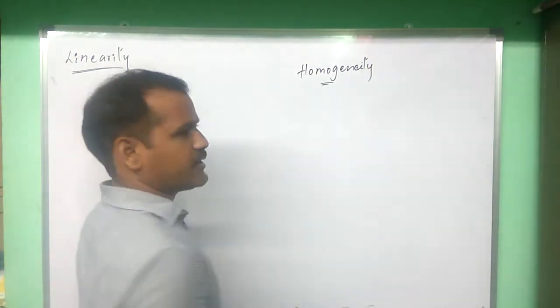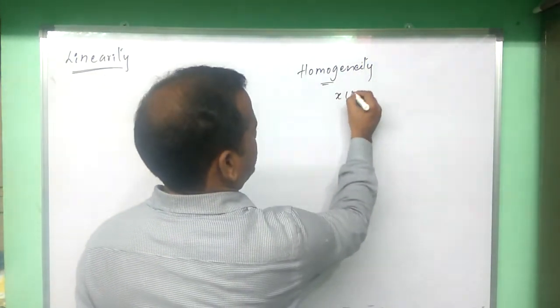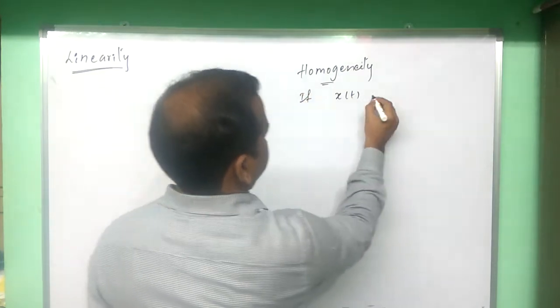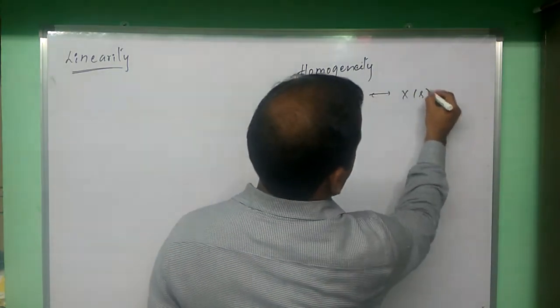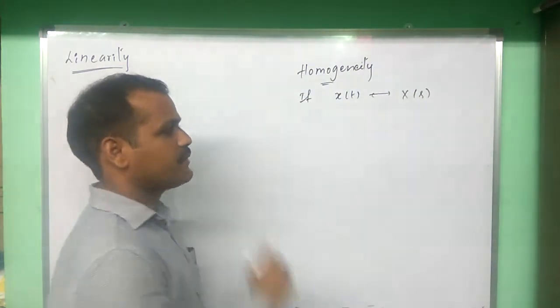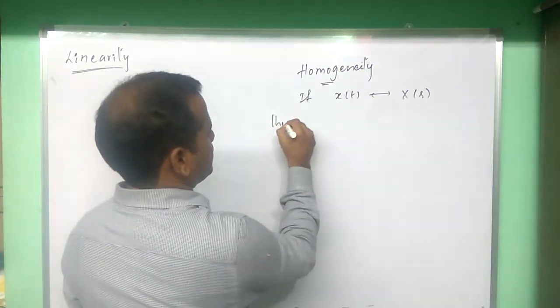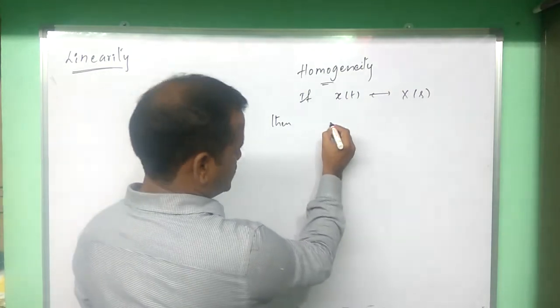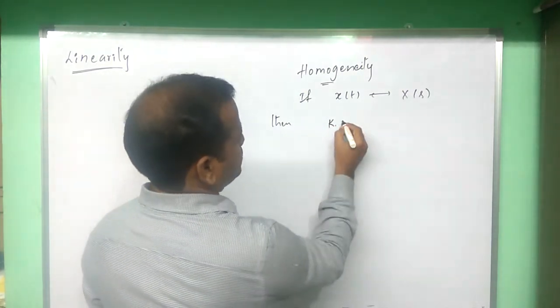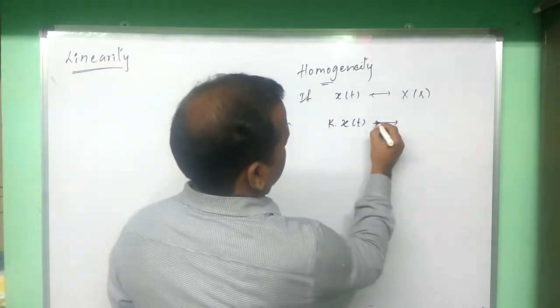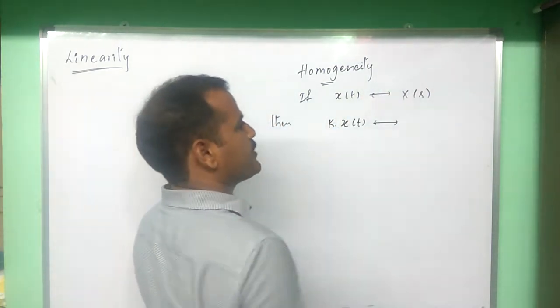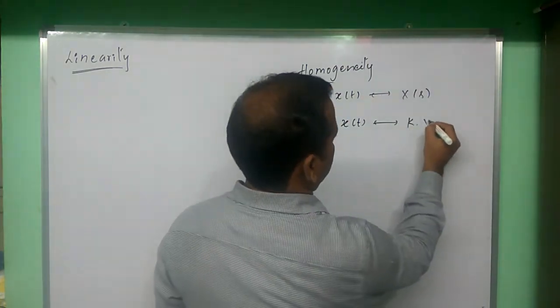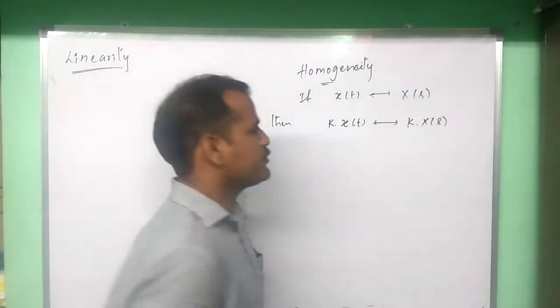The homogeneity principle says that if x of t has Laplace transform x of s, then if we multiply the signal in the time domain with some constant k, the same constant should be multiplied in the s domain, according to the homogeneity principle.